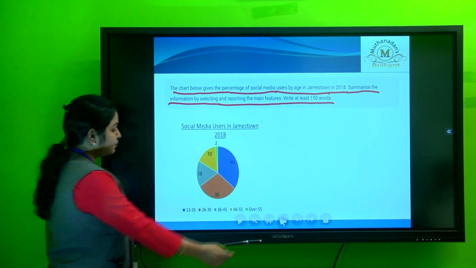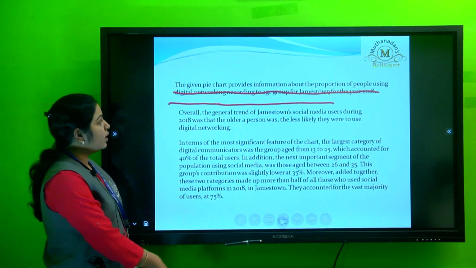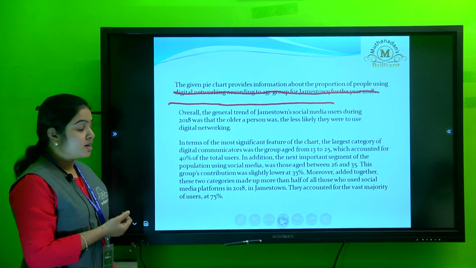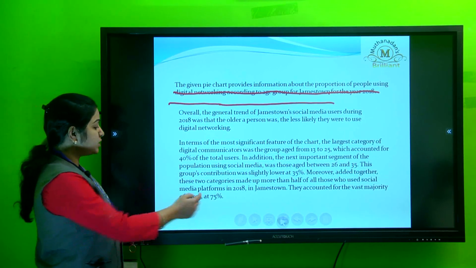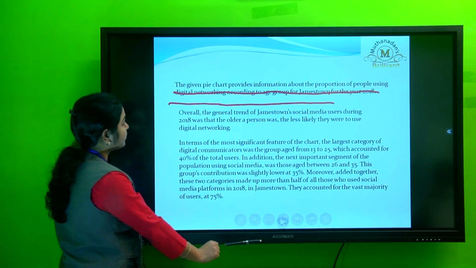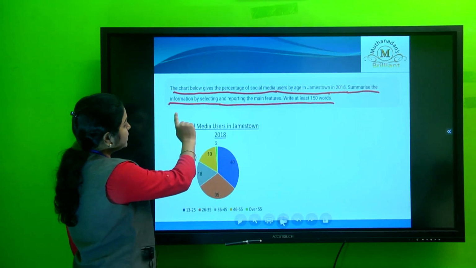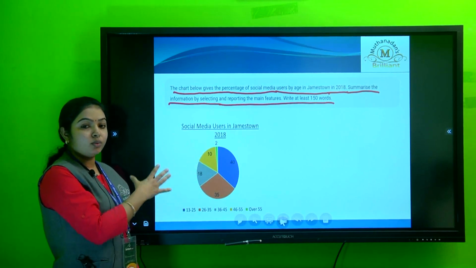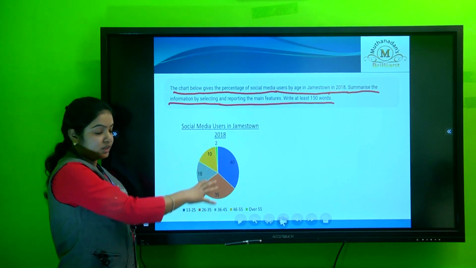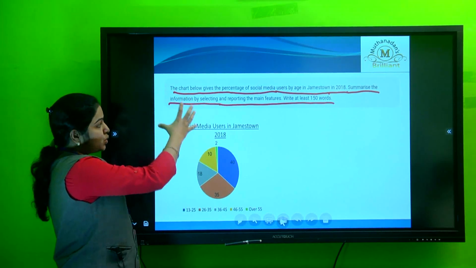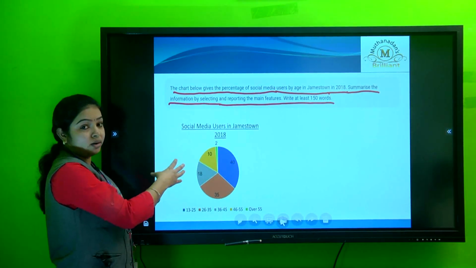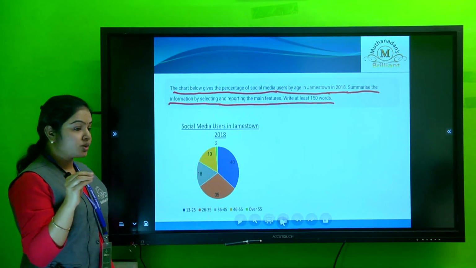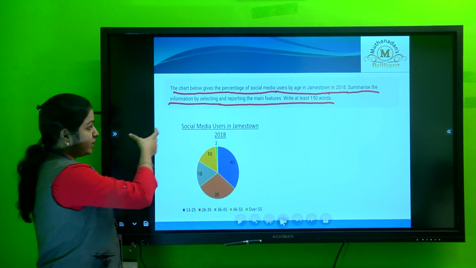Now coming to the next, how do we analyze the chart, and how do we paraphrase the given question? The question is in the format, the chart below. What type of chart is it? We have to analyze what type of chart it is. It is a pie chart. The structure of IELTS writing task 1 of the academic section is, the first part will be your introduction. In the introduction, you need to paraphrase the given statement.